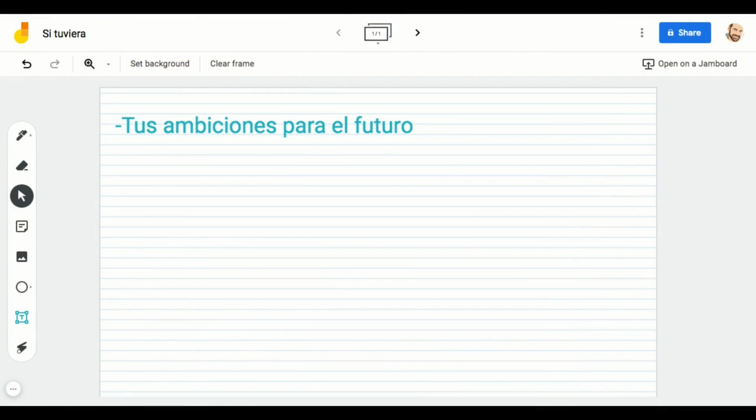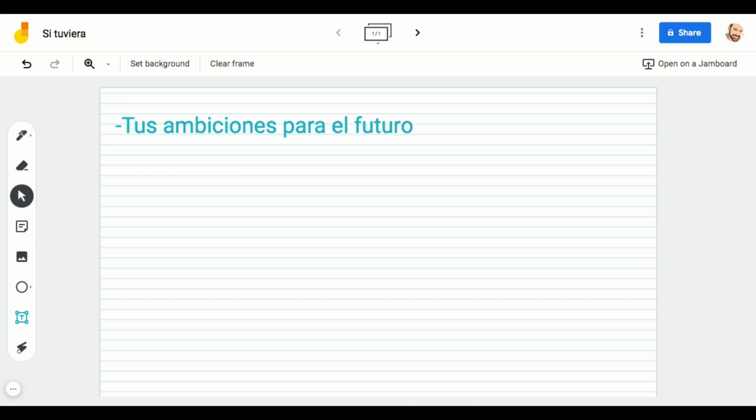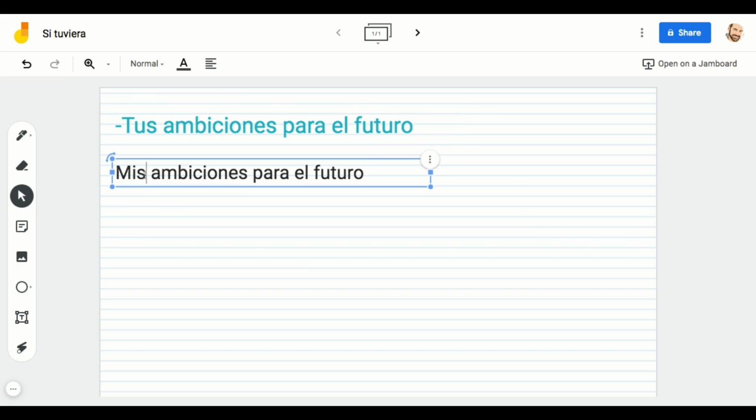So let's see how we can use this writing frame about si tuviera, if I had, in a real question, in a real bullet point. This is taken from a real writing paper, one of the bullet points in the 90-word essay, tus ambiciones para el futuro. Here, you can show off this complex structure and get more marks. Remember, you can rephrase tus ambiciones para el futuro and change that to mis. So you can talk about my ambitions for the future. If you don't do that, you don't get the marks, so be careful.